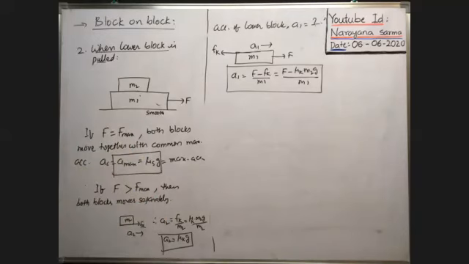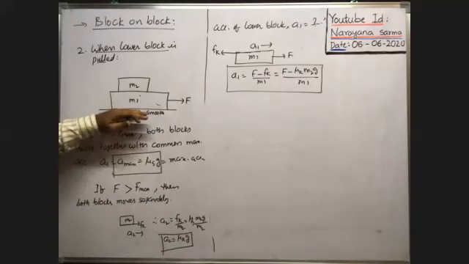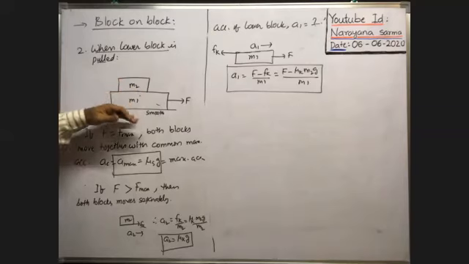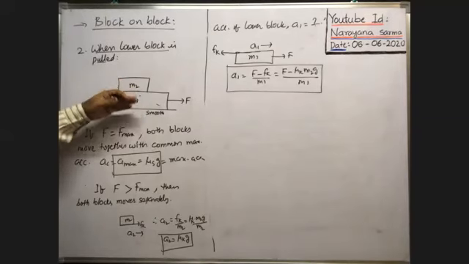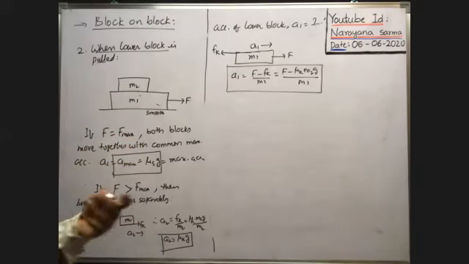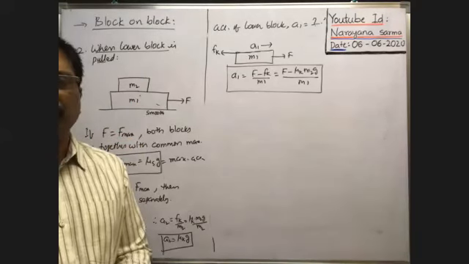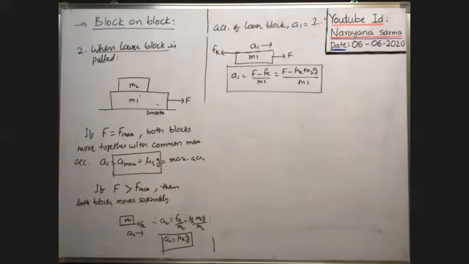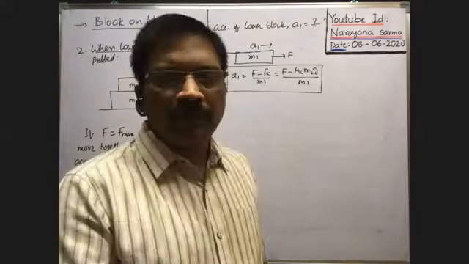So this is about block and block. Here, whenever friction exists between the lower block and the ground on which the two blocks are kept, in such a case, whatever the motion of the bodies, we will discuss in problems. Okay, these are the different cases. Now we have to do some problems.